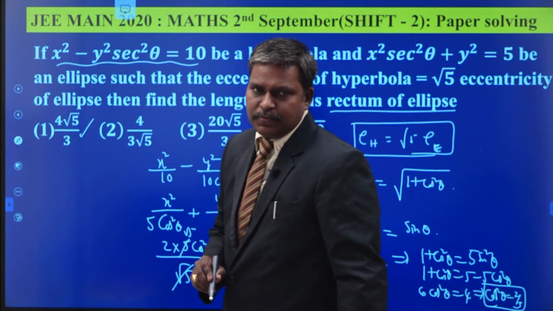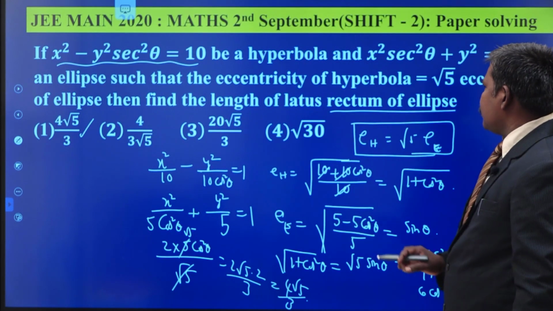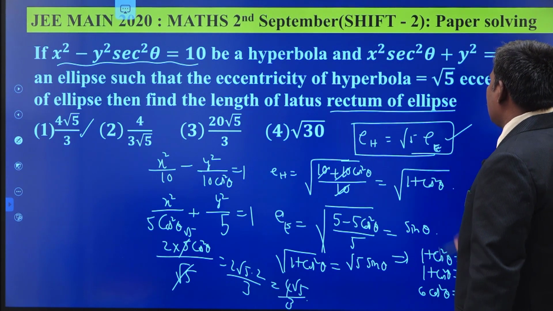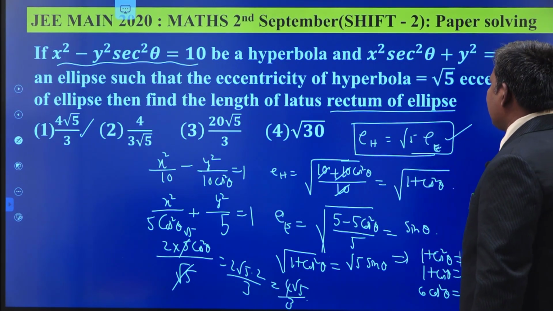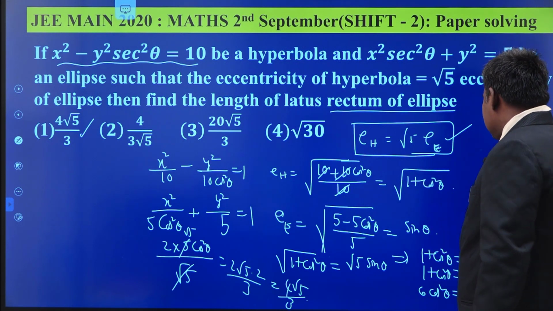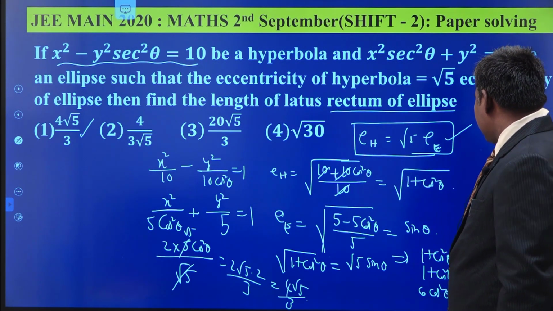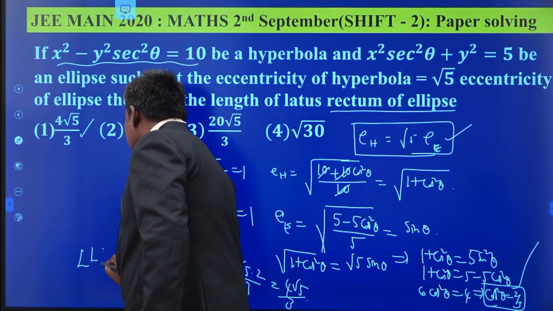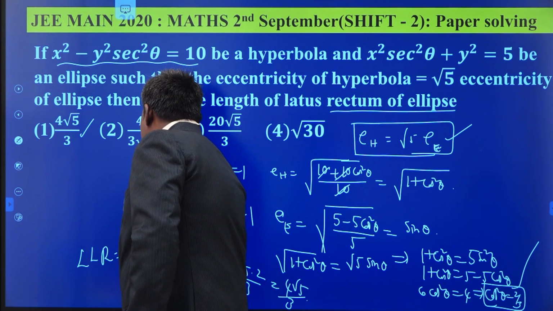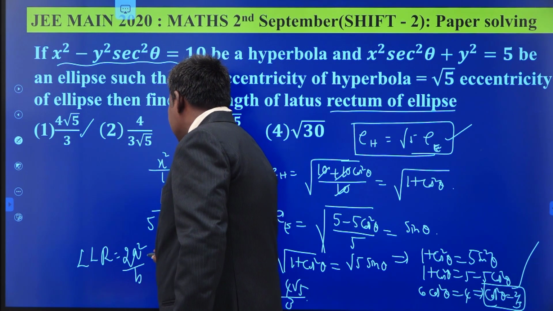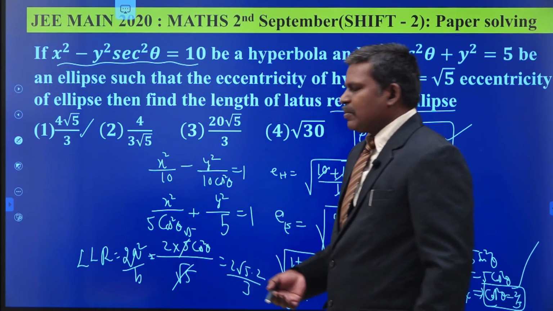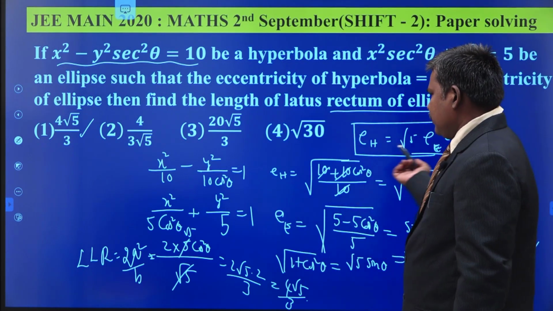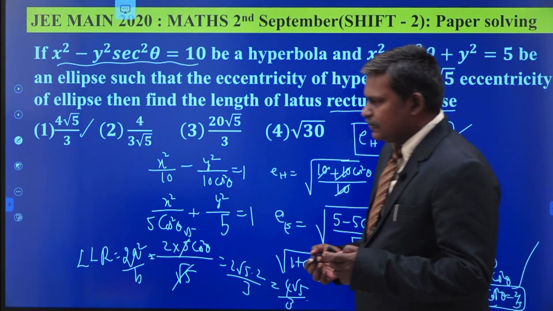This is the first option. Just read the question and apply very carefully the conditions that are given. EH is equal to root 5 EE, and substitute the values of EH and EE. We obtain some relation. After that, you calculate the value of cos square theta. After getting the value of cos square theta, the length of the latus rectum is equal to 2a square by b. Since the condition here is a less than b, that is why we use this formula. Otherwise, you have to use 2b square by a. So you have to be very careful when you are applying the formula.